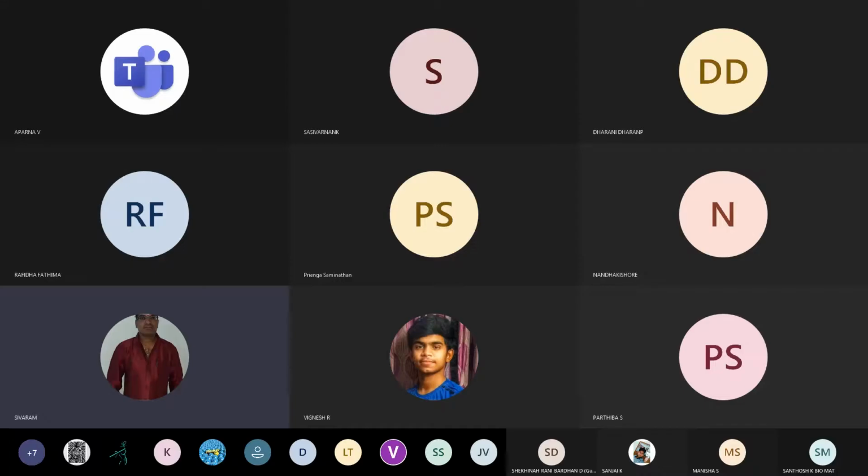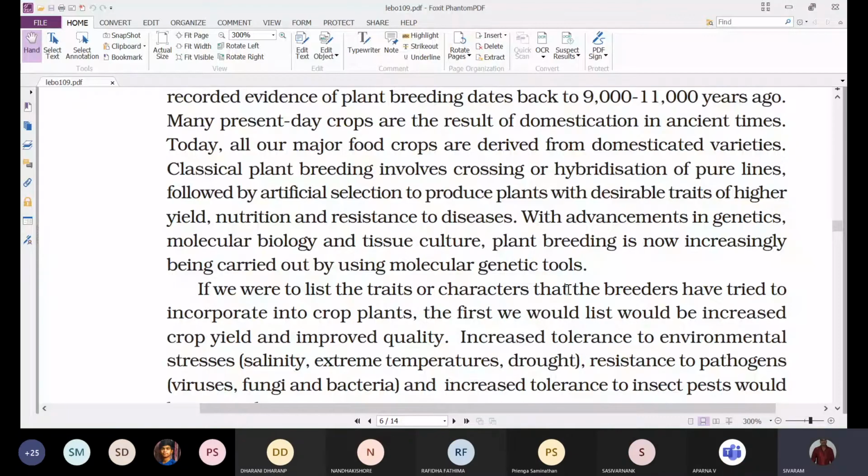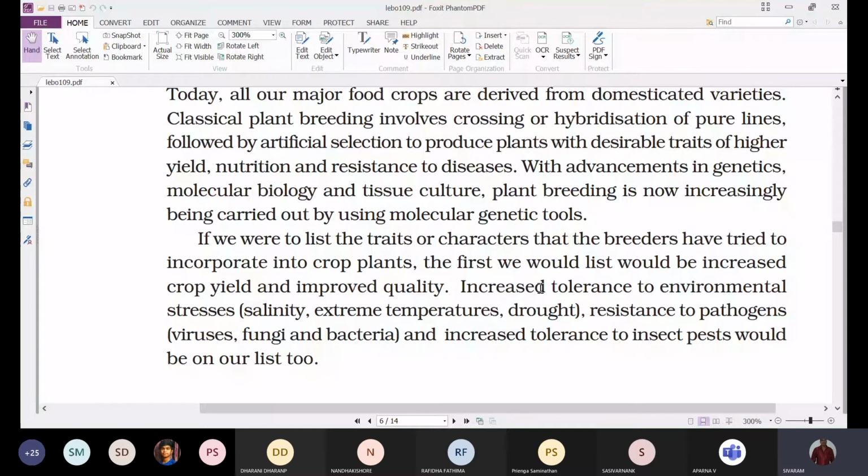Conventional method of plant breeding, or the traditional method of plant breeding. The traditional method of plant breeding is an age-old process which the farmers were following, and later some other plant breeders developed it by using the hybridization technique.